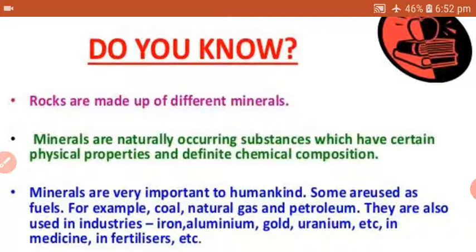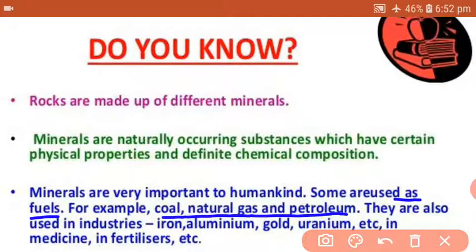There are almost around 2000 types of minerals. Out of those, only 200 types are used in day-to-day life, which we will be studying in the next chapters of this same book. So minerals are very useful and very important to us. Some are used as fuels, as we know, coal, natural gas and even petroleum. They are also used in industries, like iron, aluminium, gold and uranium, and others are also used in medicines and in fertilizers. So these are the uses of minerals.